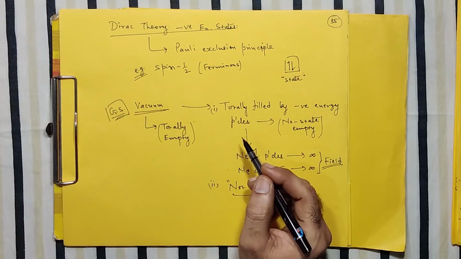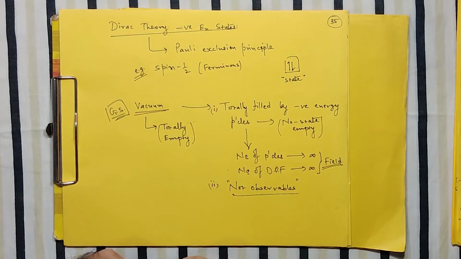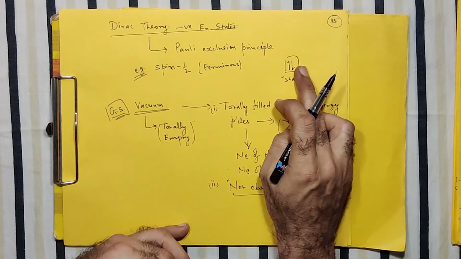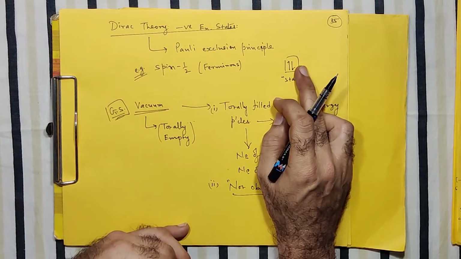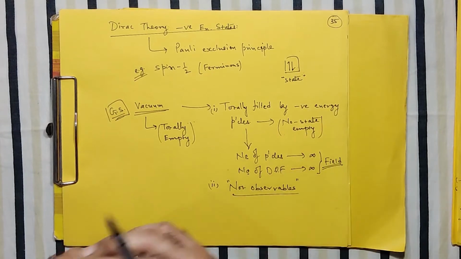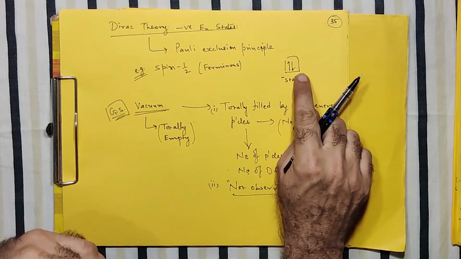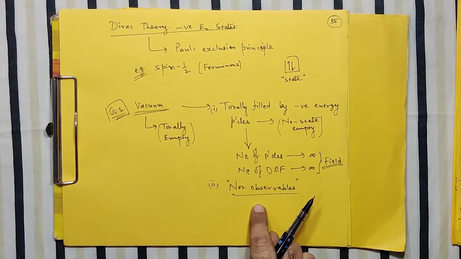This entire discussion, this entire conclusion cannot be applicable to the bosonic system. Don't forget, for a bosonic system, there is no restriction on the number of particles to be filled in a given state. So bosons can come to each other as many as possible in a given state. So this entire discussion cannot be applicable to the KG equation.